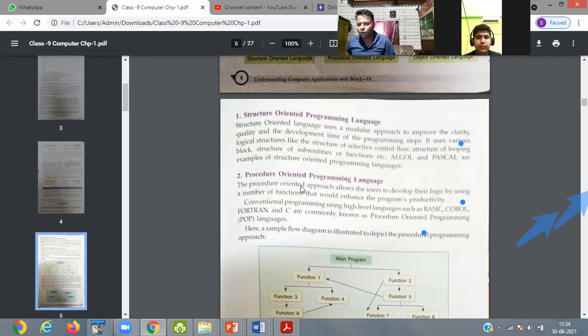Structure means step by step process in which the program is executed. Suppose in your home you live in a joint family. When you are preparing food, you find that your mother is cooking and maybe your grandfather and grandmother are helping her.